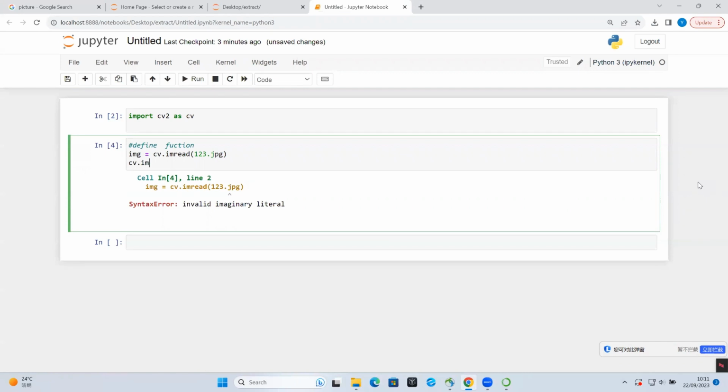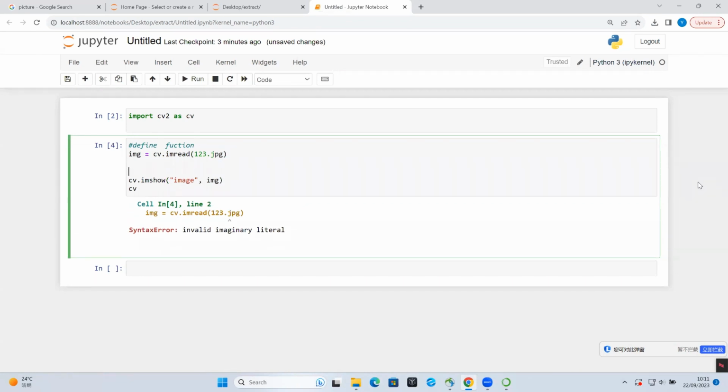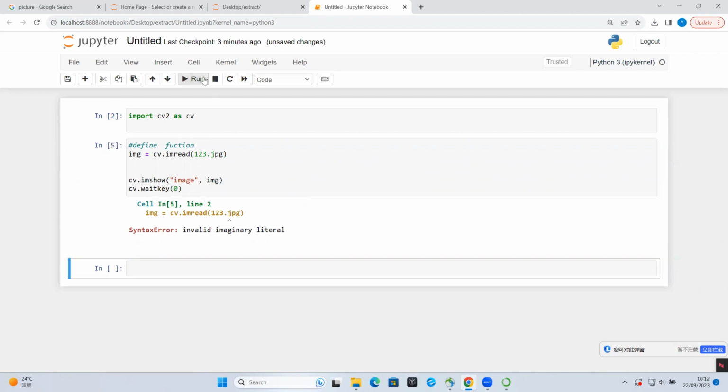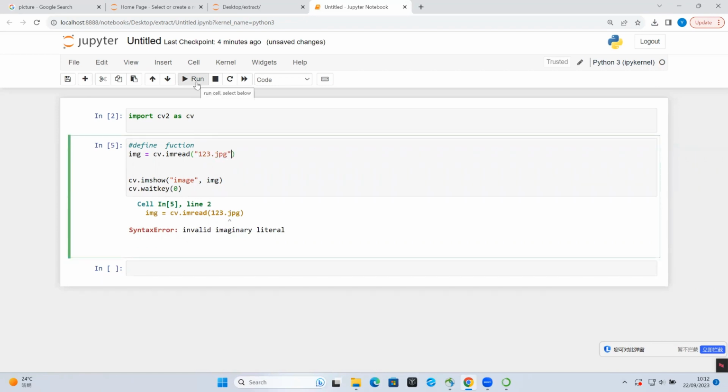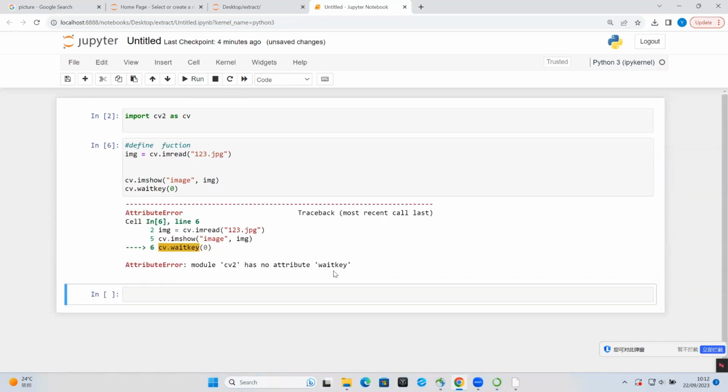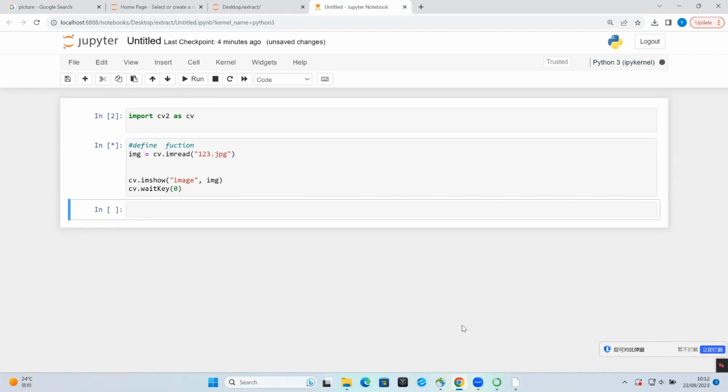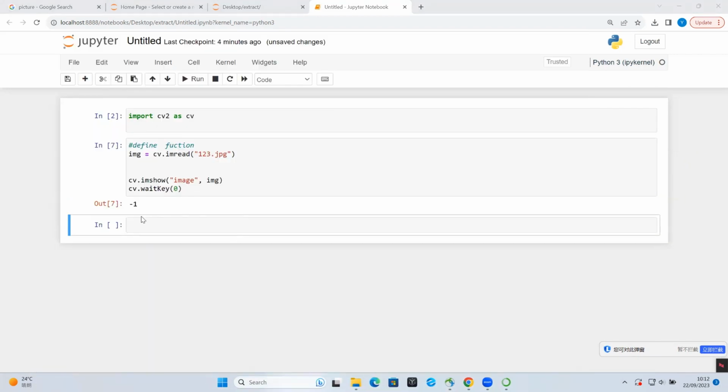First of all, we need to import the library. We need OpenCV, so let's import cv2 as cv, and define a variable img because we are working with an image. So img is equal to cv.imread, and write the correct format and name of the image.